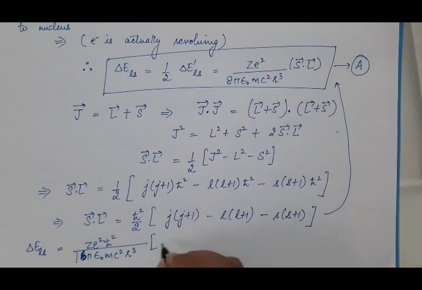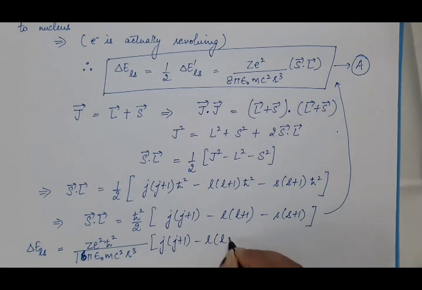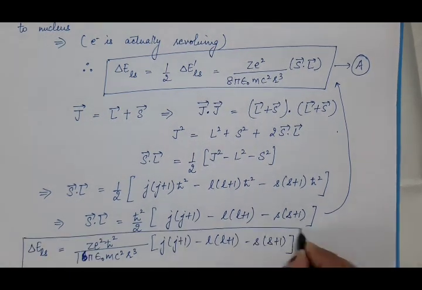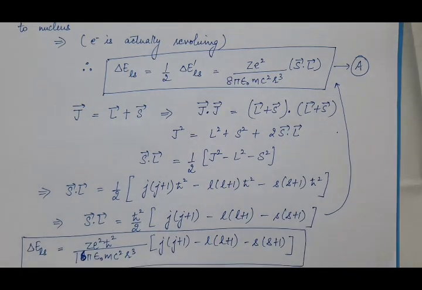So here we will have J(J plus 1) minus L(L plus 1) minus S(S plus 1). So this is the change in energy of the energy level because of the interaction between the spin angular momentum and the orbital angular momentum of the electron magnetically.